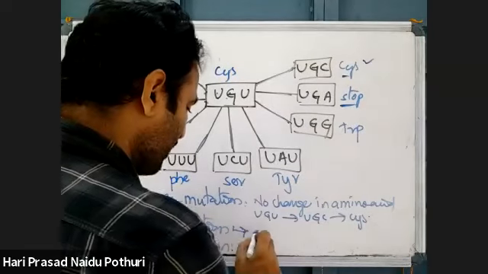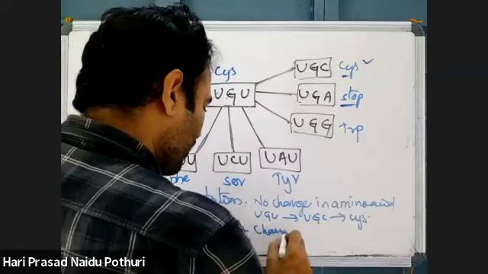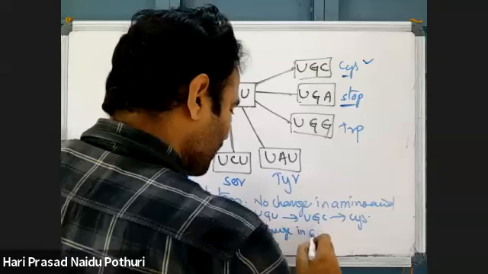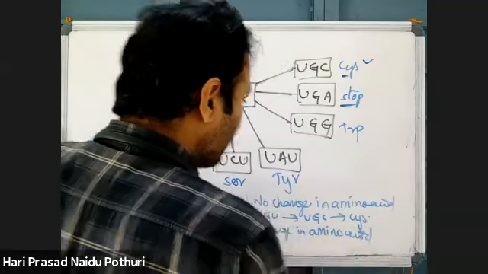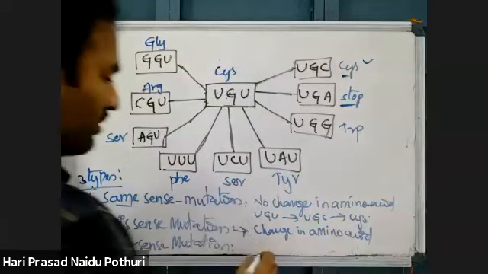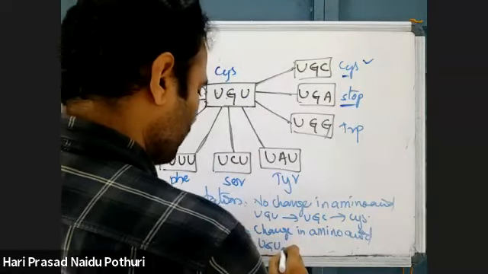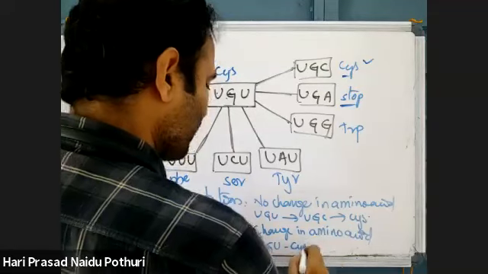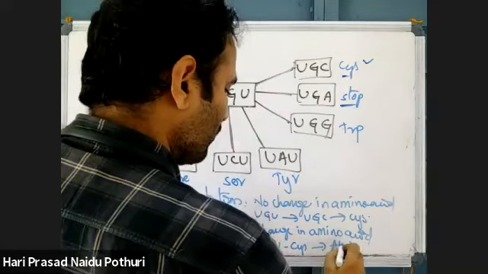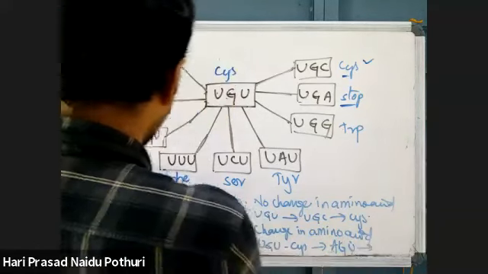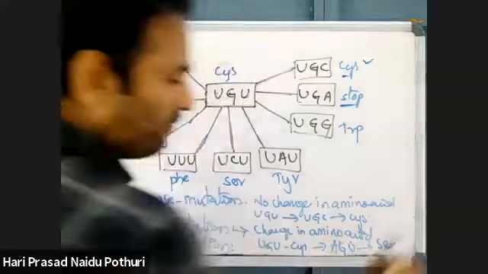Missense mutation means a change in amino acid due to mutation. Suppose UGU codes for cysteine, but AGU codes for serine.